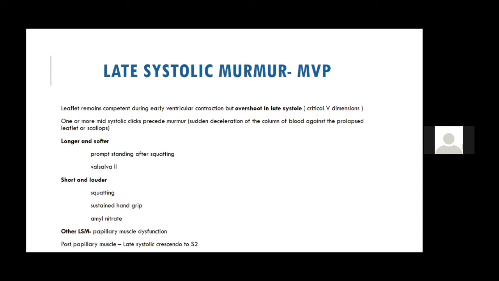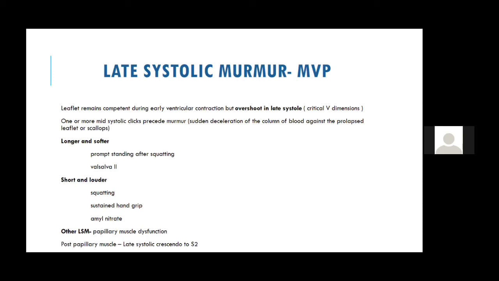Now, the late systolic murmur is the MVP murmur. I already told you why the MVP murmur is late systolic: the leaflet remains competent during early ventricular contraction, but only during late systole there is overshoot of the prolapsed leaflet, and that is why you get a late systolic murmur. One more thing, it may have multiple mid-systolic clicks also.